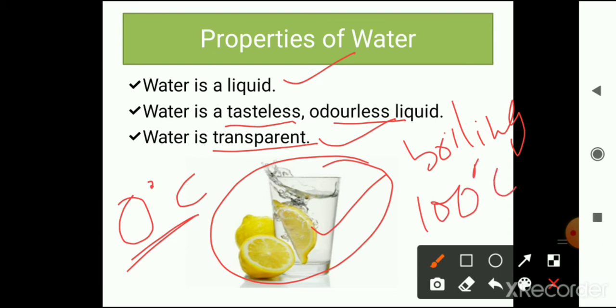You have to keep this in your mind. The chemical formula for water is H2O. It means it is a compound of hydrogen and oxygen. So these are the properties of water.